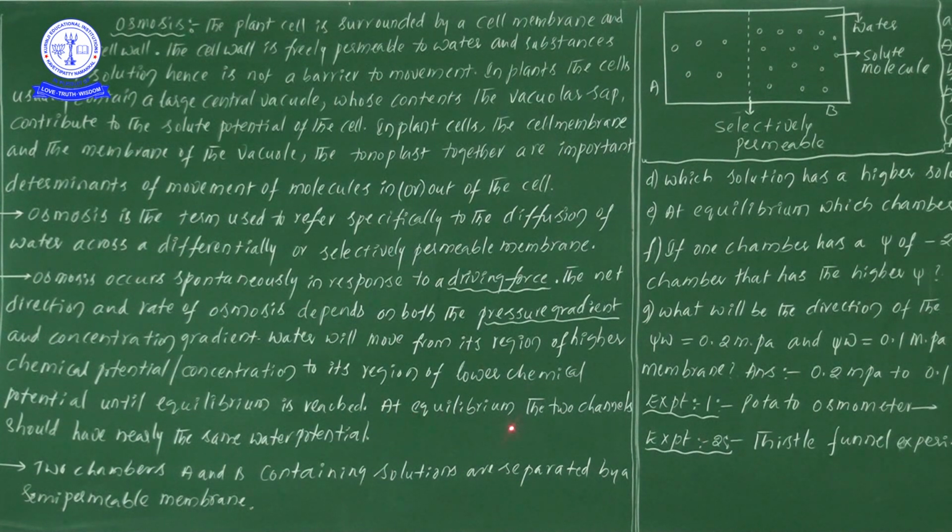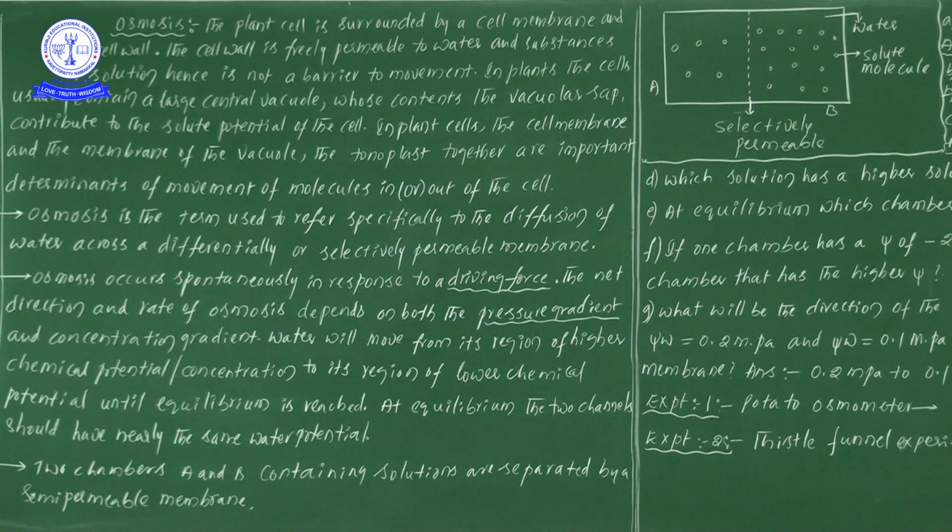So for our easy understanding, we have written it like this: at equilibrium the two chambers should have nearly the same water potential. Before that, both chambers contain different water potentials, not equal. But once the water reaches equilibrium, both chambers have the same water potential. If both chambers have the same water potential, there is no chance of net movement of water.